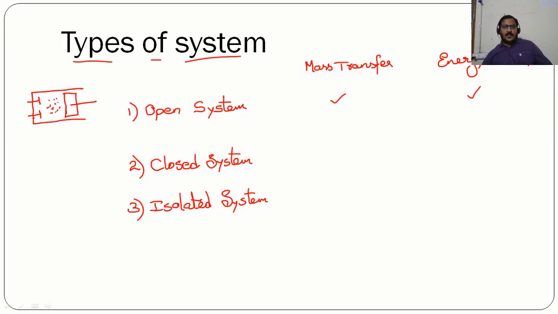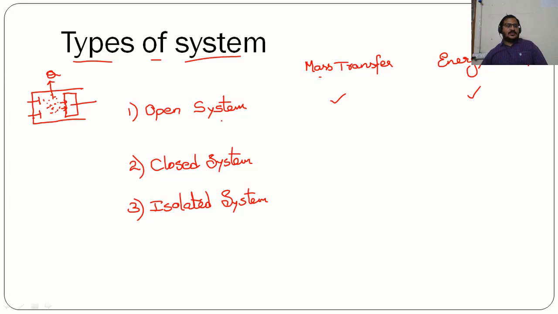So here mass is transferring into the system and out of the system through the valves, and as a result of this combustion, a lot of heat will be released. As a result of that heat liberated, a certain amount of heat will cross the boundary and leave the system, that means through the cylinder walls, and the piston gets displaced due to expansion of the gases, producing a certain amount of work output. So when it comes to open system, both mass transfer as well as energy transfer are taking place.